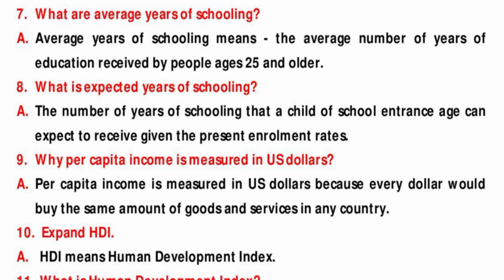Here question is, what are the average years of schooling? Answer is, average years of schooling means the average number of years of education received by people ages 25 and older. Eighth question is, what is expected years of schooling? Answer is, the number of years of schooling that a child of school entrance age can expect to receive given